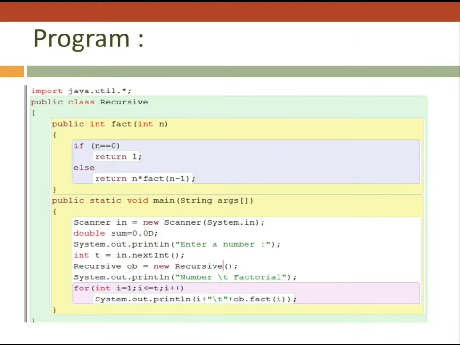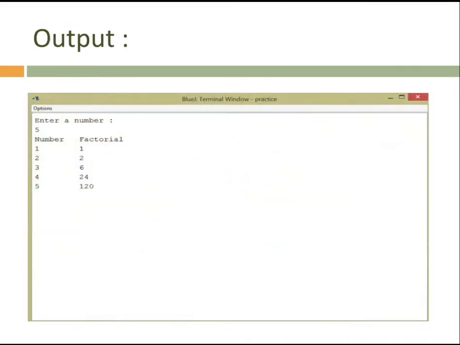And see what happened. We have our output in front of us. See, I had entered the number 5. From 1 till 5 I want every factorial. That's why I'm getting factorial of 1 is 1, factorial of 2 is 2, factorial of 3 is 6, factorial of 4 is 24, and factorial of 5 is 120. In this way we have our output.